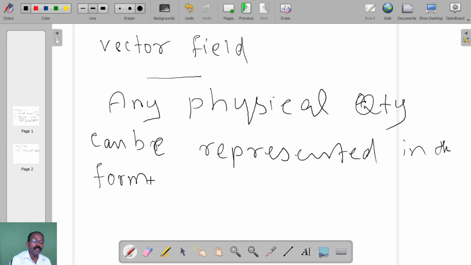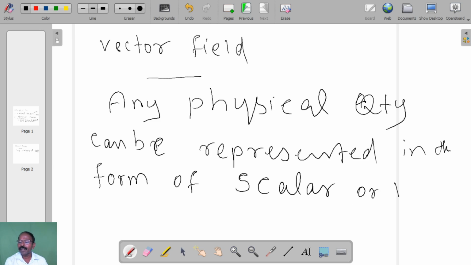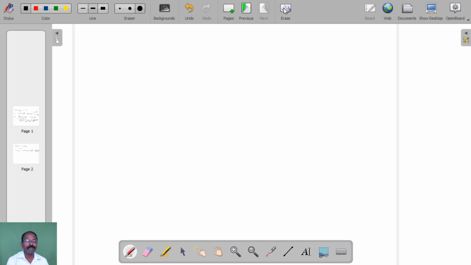It can be represented in the form of scalar or vector. So we should know any physical quantity can be represented in the form of scalar and vector. Then we will see. So vector field denotes the physical quantity, anything that can be represented in the form of scalar and vector. Now let us see what is scalar.